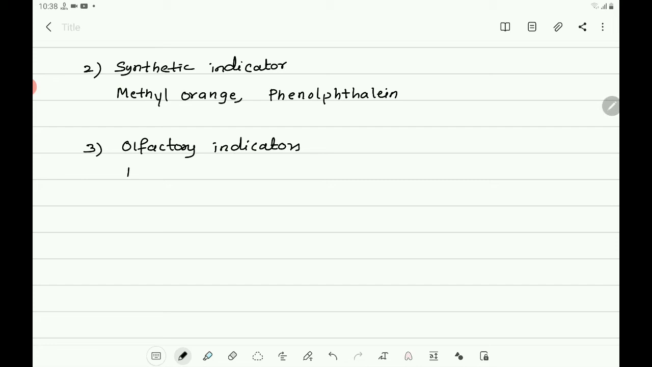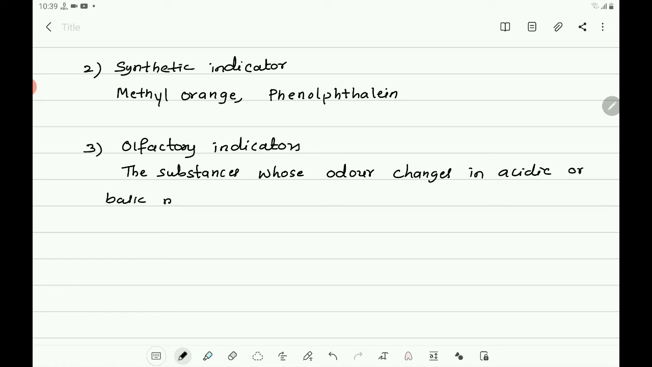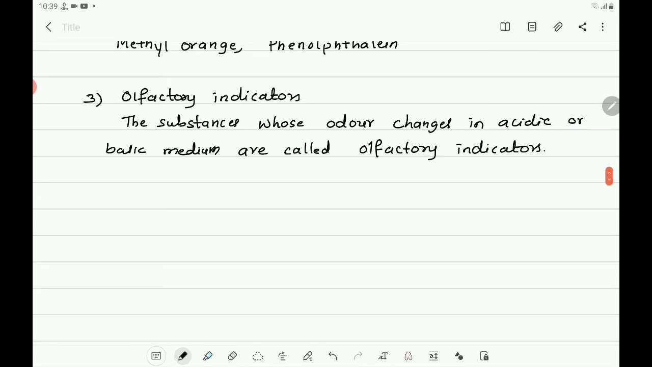So write that: the substances whose odor changes in acidic or basic medium are called olfactory indicators. So you can give many examples.